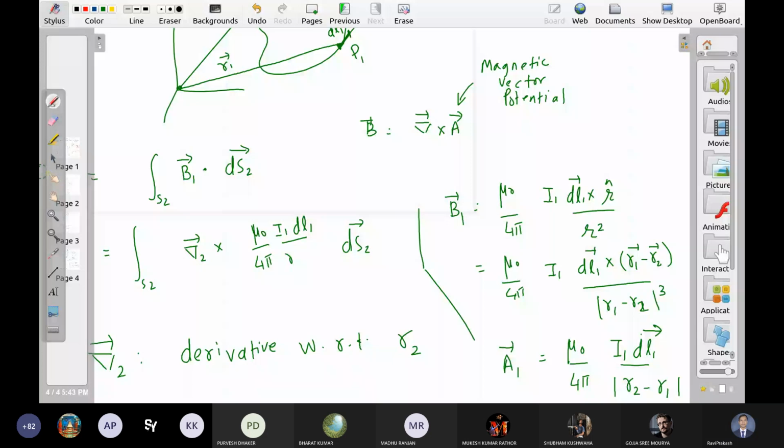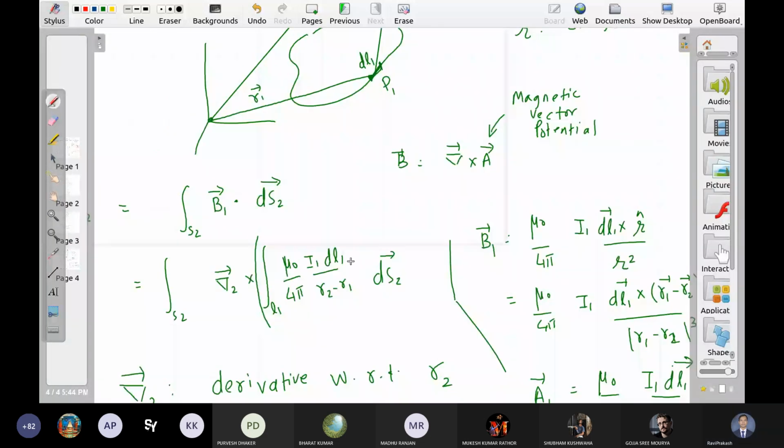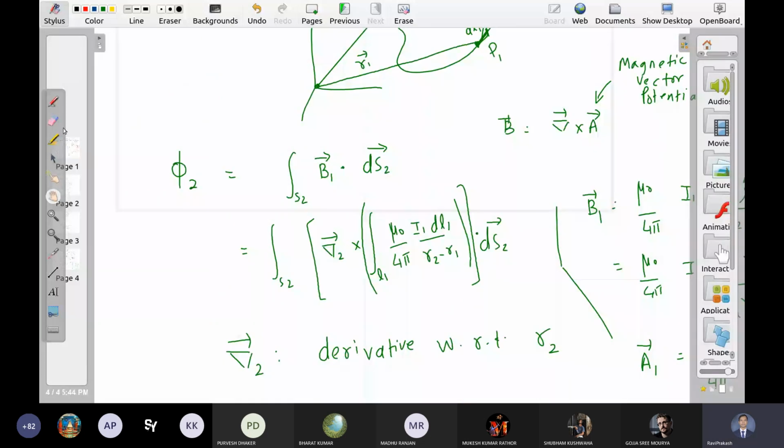Due to the whole loop, how much will it be? Integral over L1. L1 means this complete loop, right? So this is the magnetic flux at any point in this loop. This is the complete magnetic flux in the second loop, right? Now let us simplify it.